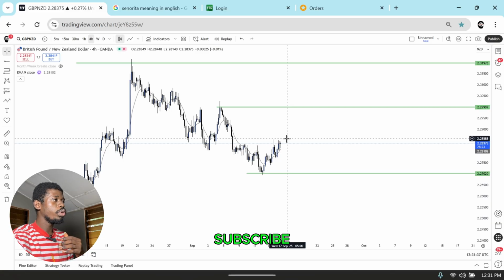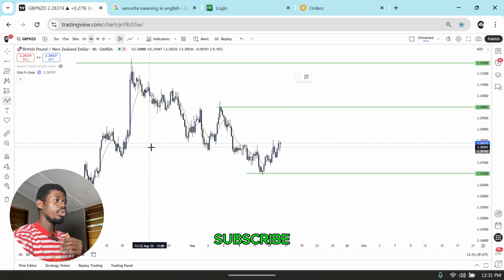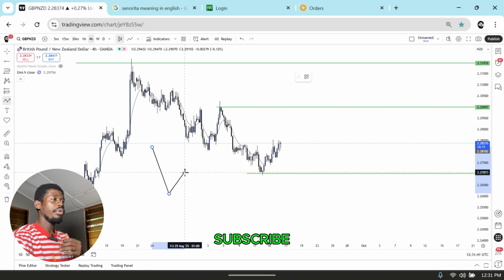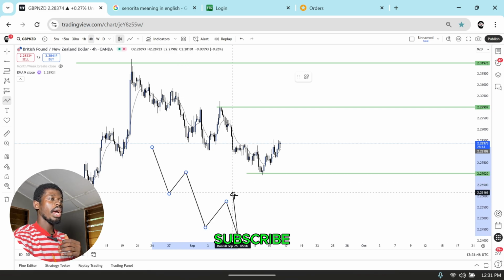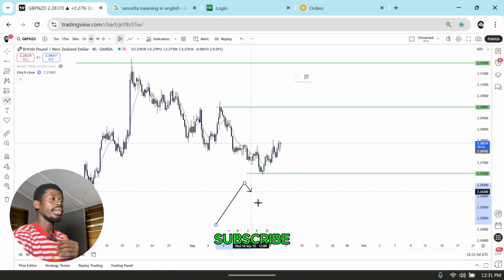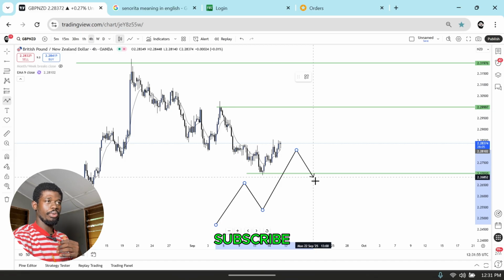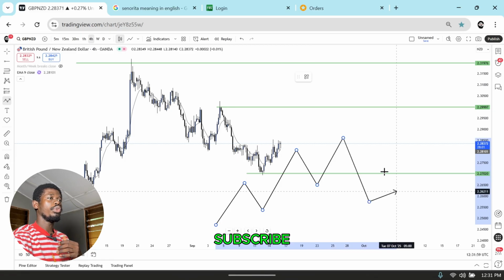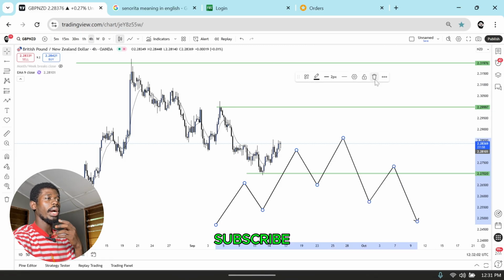But the moment we break a high, mind you, whenever we are trending to the downside, what we don't want to see is a break of a high. If we break a high like this, the market's about to turn. But if we are moving to the upside like this, what we don't want to see is a break of a low. Basics. And if you don't really know the basics, you got to go back and learn.